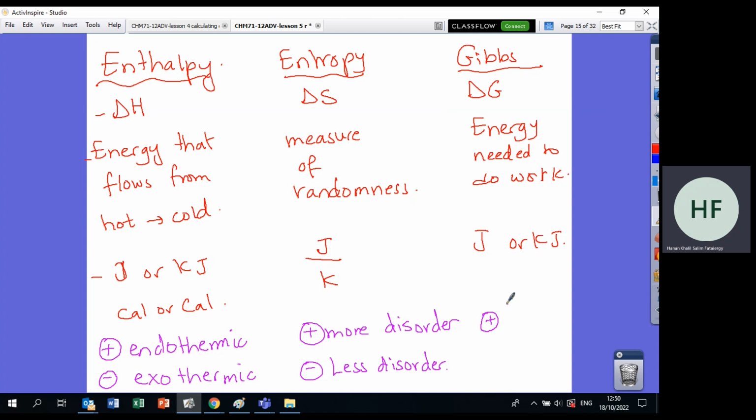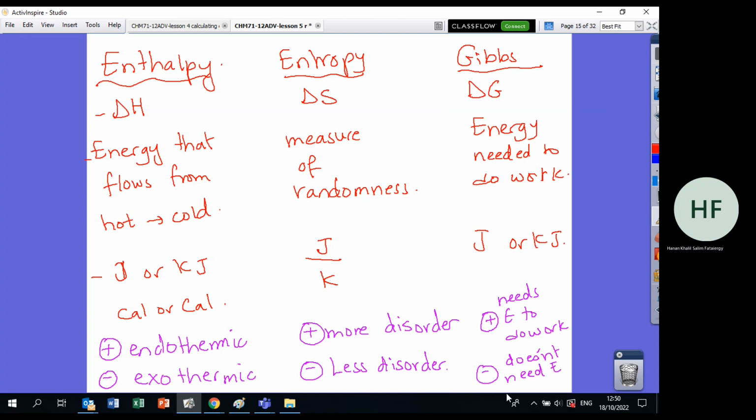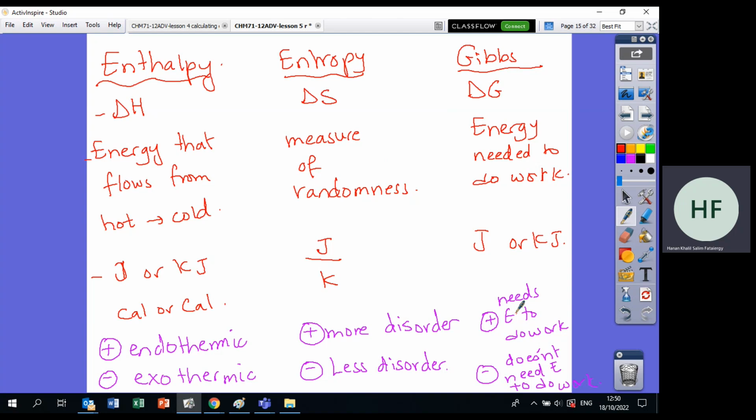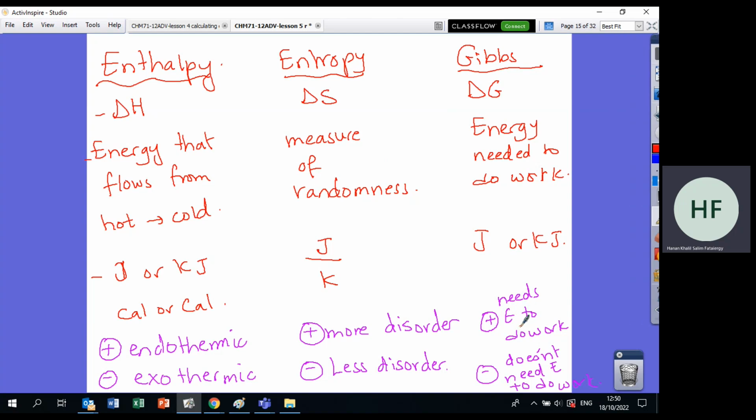If delta G is positive, this means the reaction needs energy to do work. And if it is negative, the reaction does not need energy to do work. And if it does not need energy to do work, this means that the reaction is spontaneous. Be careful. If the reaction needs energy to do the work, the work will not be done alone. I say the reaction is non-spontaneous. If the reaction does not need energy to do the work, the reaction is spontaneous.